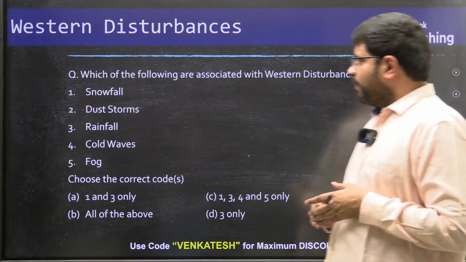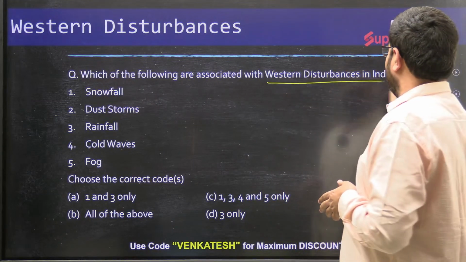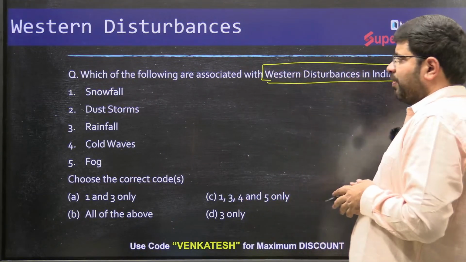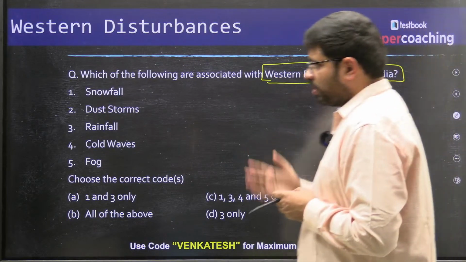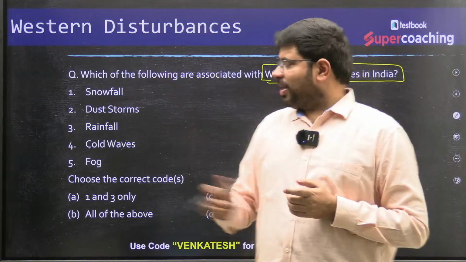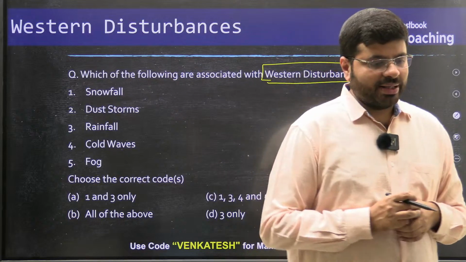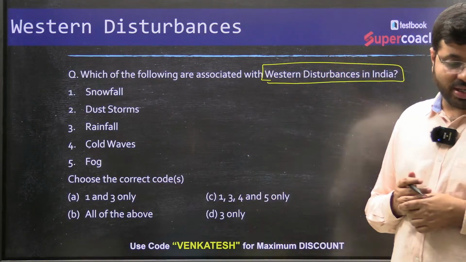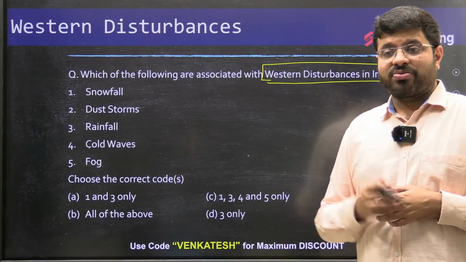Then consider which of the following are associated with Western disturbances in India. Try to see. Now, I already told you about the dust storms, we just discussed that. Then see the remaining things. Imagine such kind of questions are asked in the prelims exam. How well are you able to answer? That's what matters.